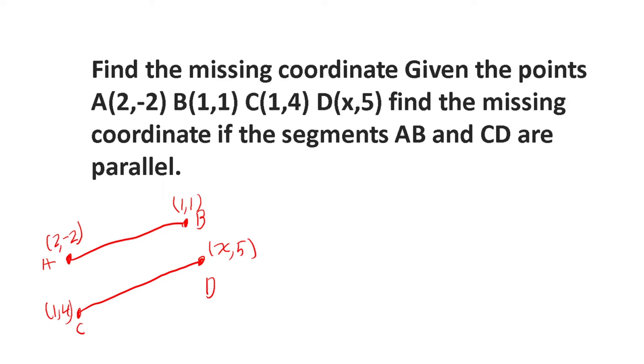So what we could say is for (2, -2), how much do we move? Our x goes down by 1, and if we look, our y goes up by 3. So x goes down by 1, y goes up by 3. Or, well, rise over run, sorry.